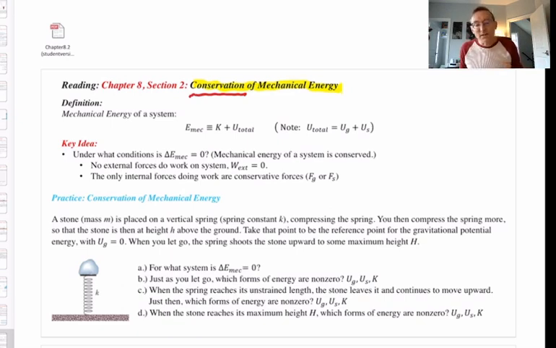So what we're going to try to spend a good bit of time on, in our first conservation law, is explaining very clearly, one, specifically what quantity is being conserved, and two, what conditions have to be true before that quantity is conserved. We have to be clear what is being conserved and under what conditions.